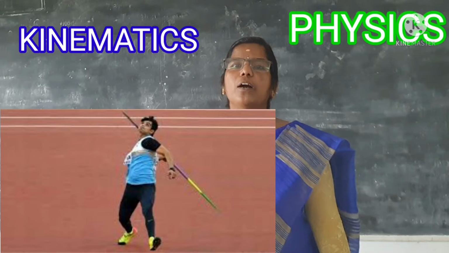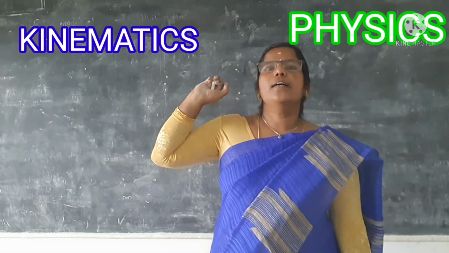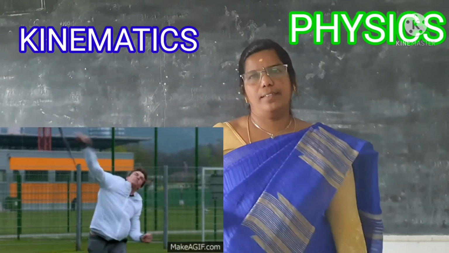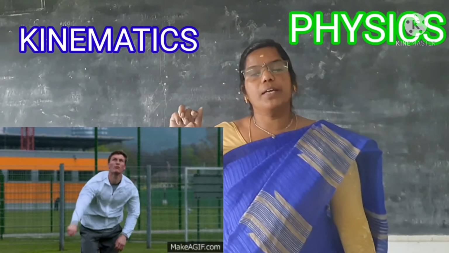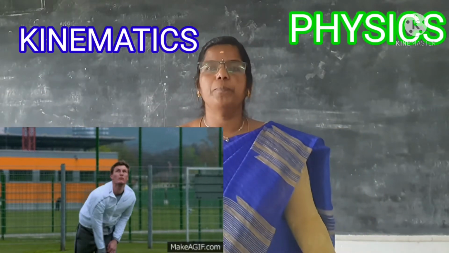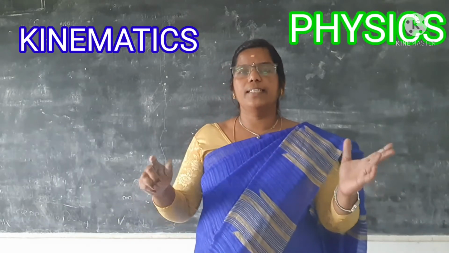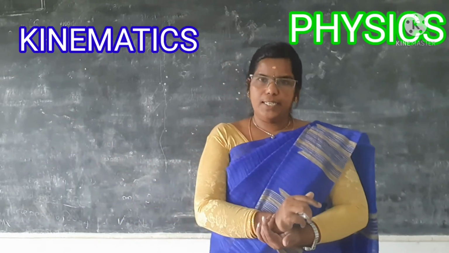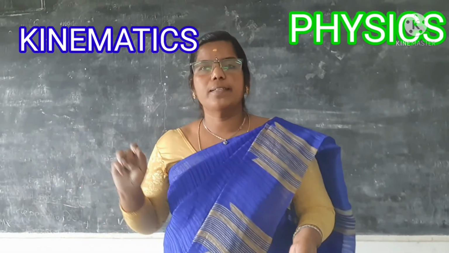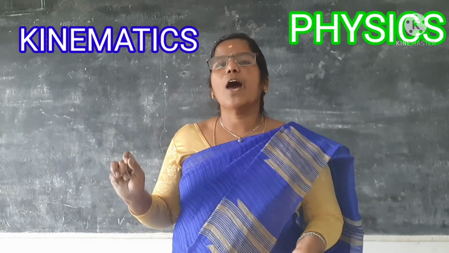Neeraj Chopra got the gold medal in javelin. Why? Because he threw the javelin to a longer distance than others. Now, if someone else threw it to a higher distance than him, he would have lost. So how can we find the first, second, third? By measuring the distance. Is it not? By measuring the distance, we can say this person is the first, this person comes second. So we have to measure.